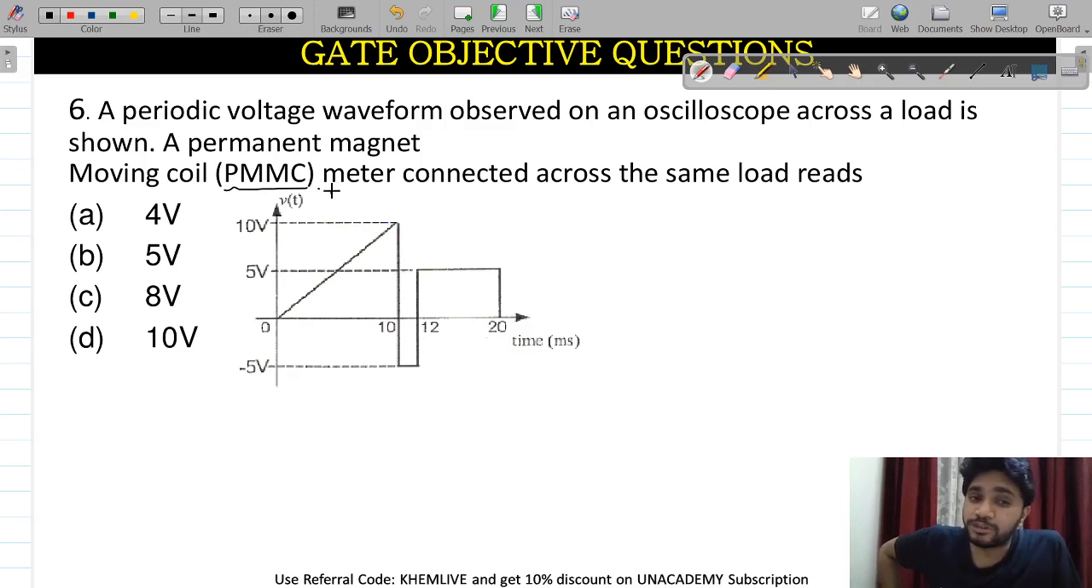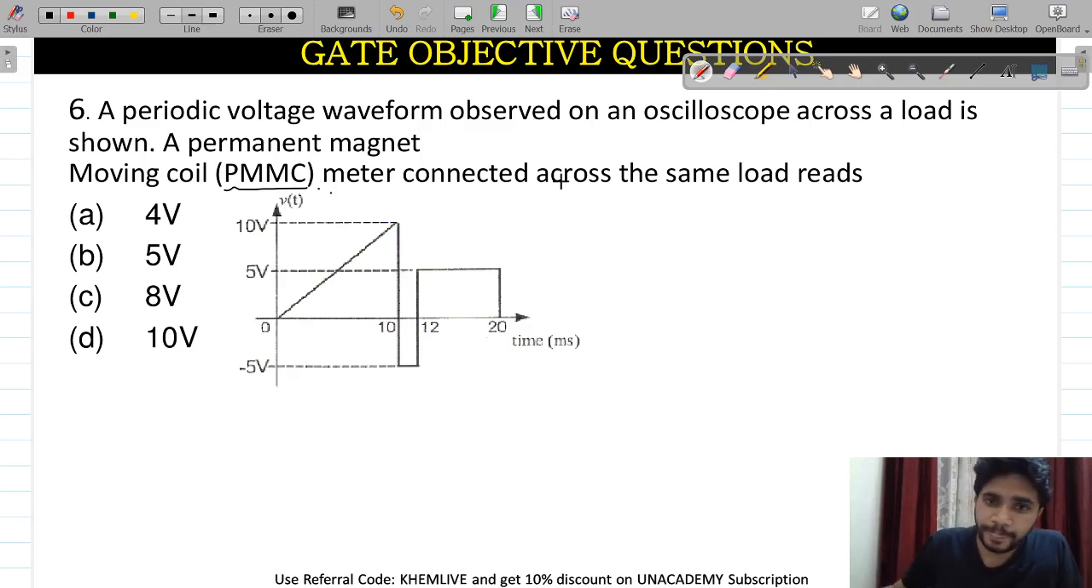Because the PMMC instrument is a linear instrument, it calculates the average value. The second one is the moving iron. Moving iron is a non-linear instrument, based on the square law response. It will calculate the RMS value, whereas the PMMC instrument will calculate the average value.